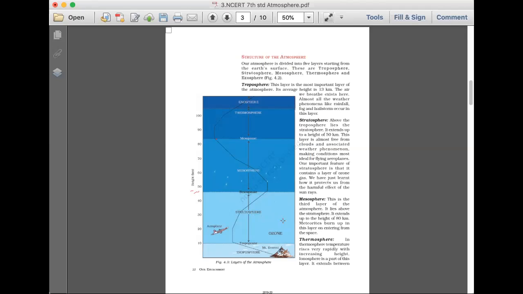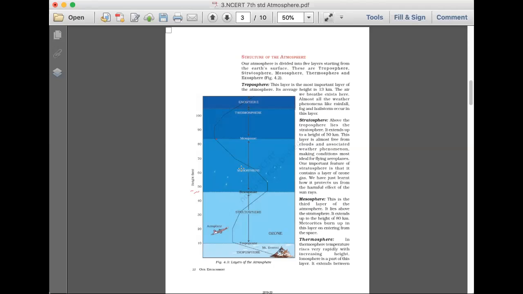So the stratosphere has ozone, and the ozone will prevent the harmful UV rays from falling on the troposphere. The ozone layer is very important because UV rays cause cancer, skin allergies, etc. Since the troposphere does not have any disturbance or clouds or wind, it is the perfect climate for flights or helicopters to move around.